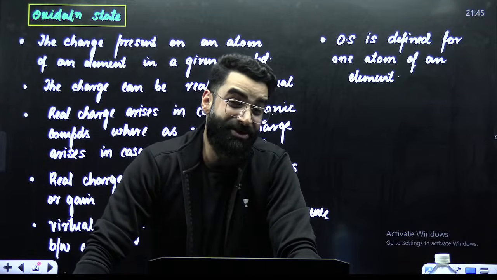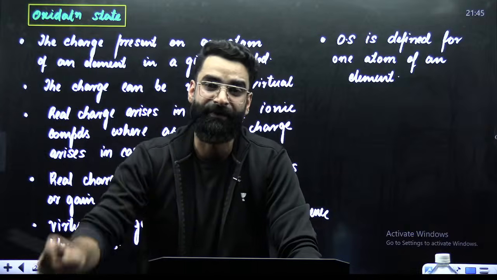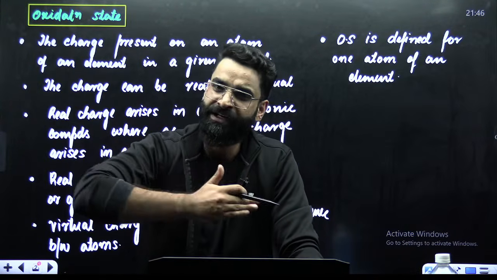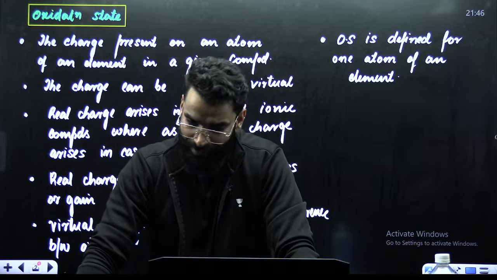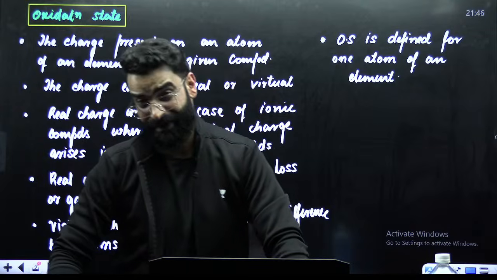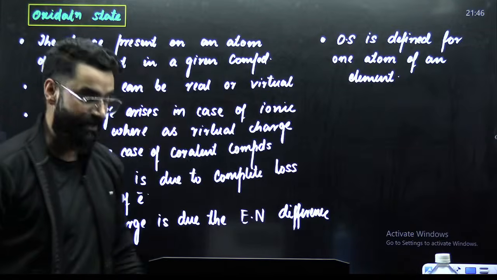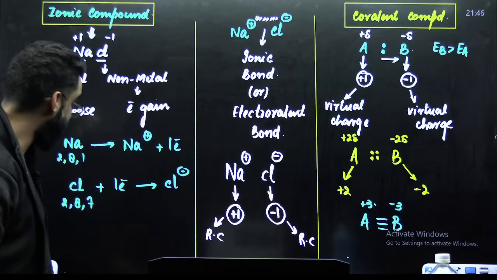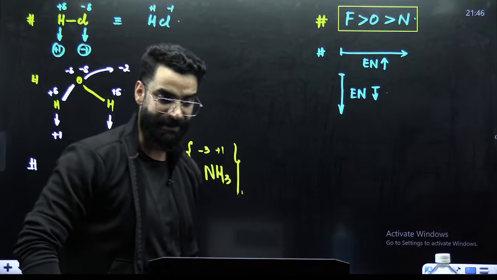Real charge arises due to the complete loss and gain of electrons, whereas virtual charge arises due to the electronegativity difference between the atoms, right? And oxidation state is basically defined for one atom of an element. Did you understand the meaning of the term oxidation state? Am I absolutely clear to everyone?